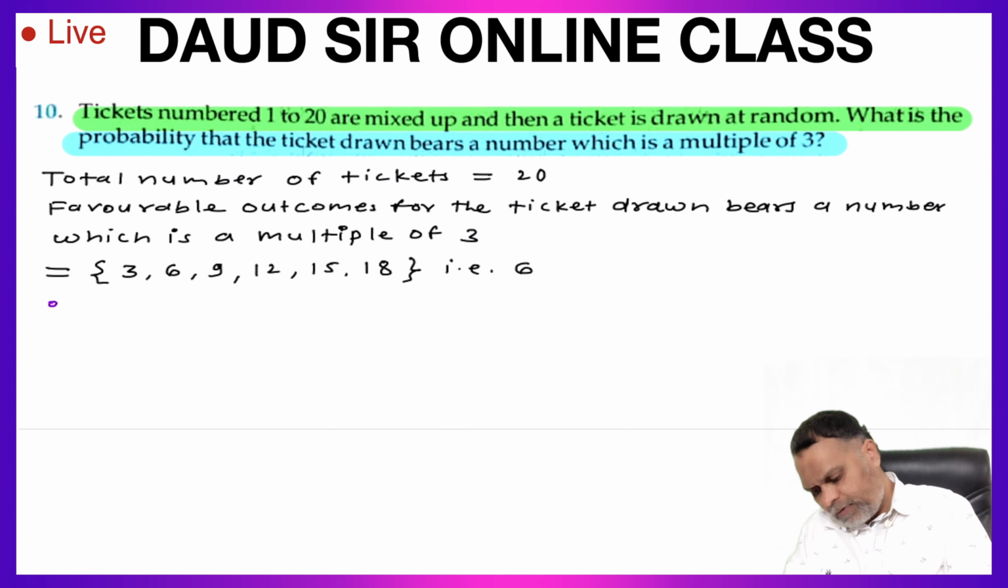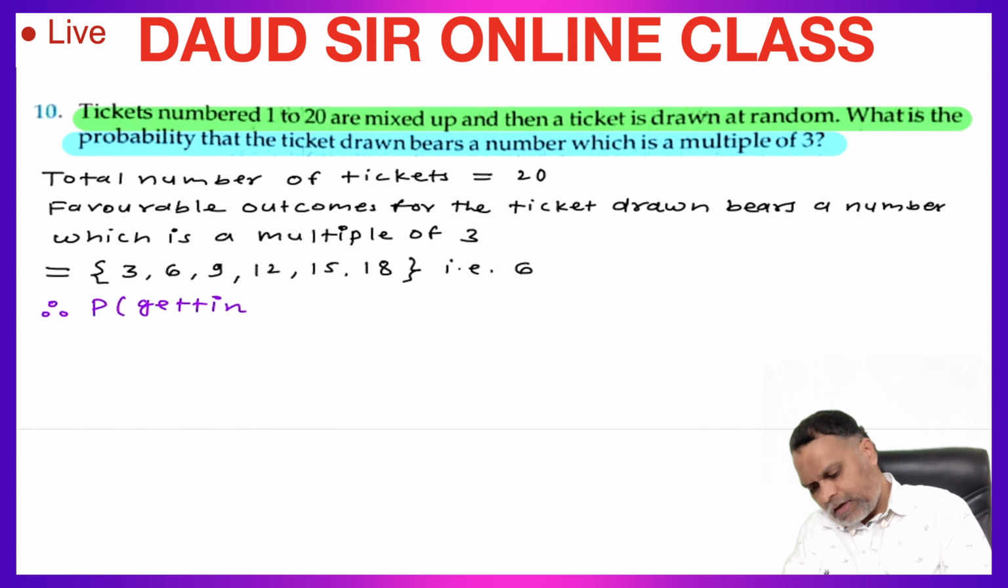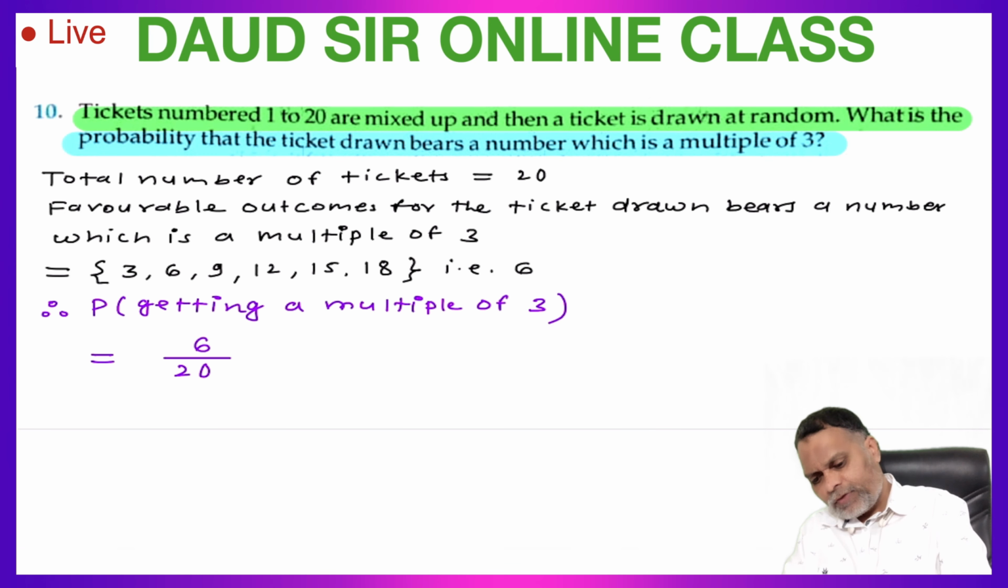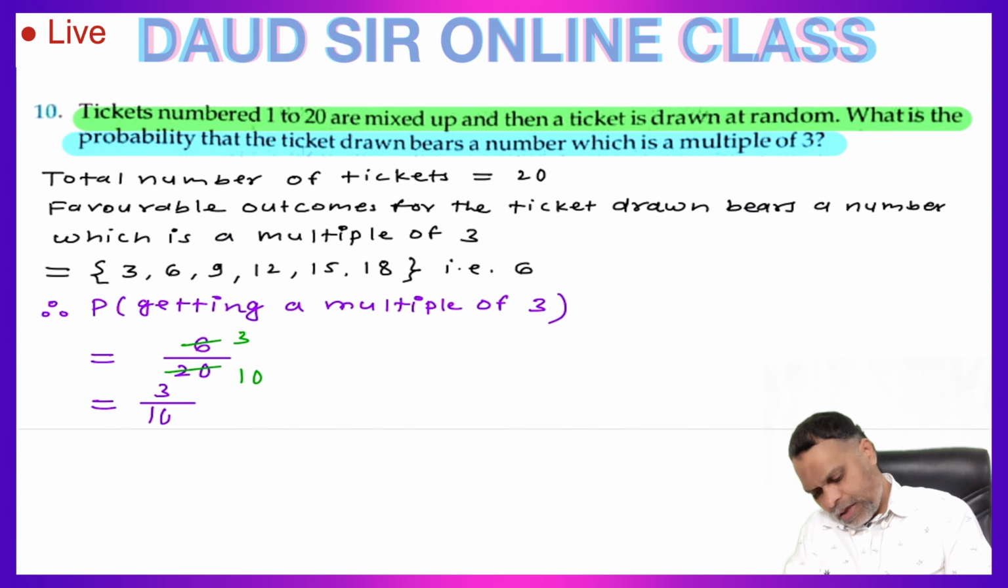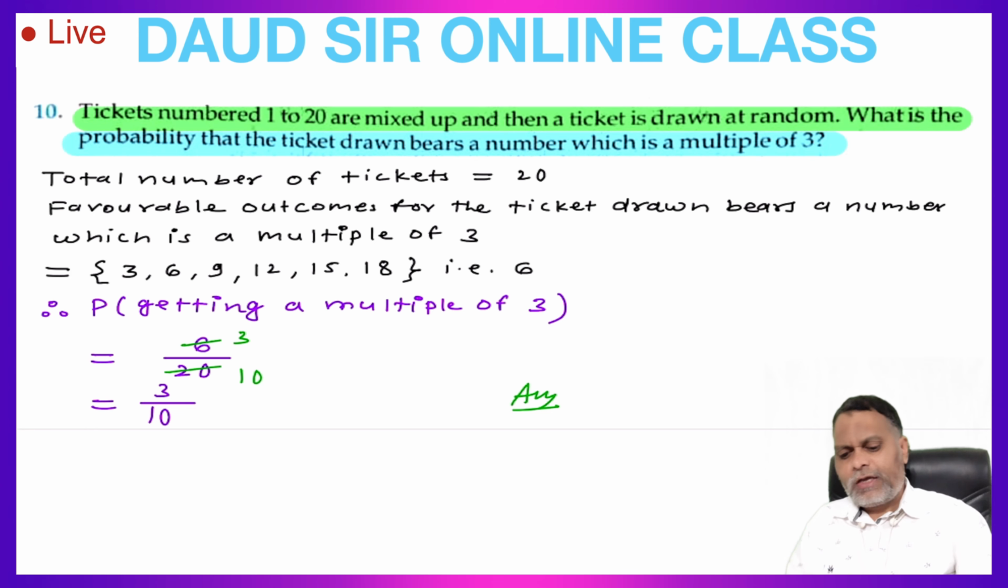Therefore, probability of getting a multiple of 3 is equal to total number of tickets 20, favorable number of tickets 6. 2 threes are 6 and 2 tens are 20. So this 3 upon 10 is the required probability of getting a multiple of 3 number ticket.